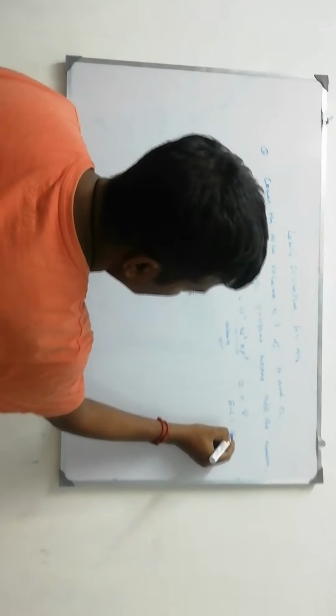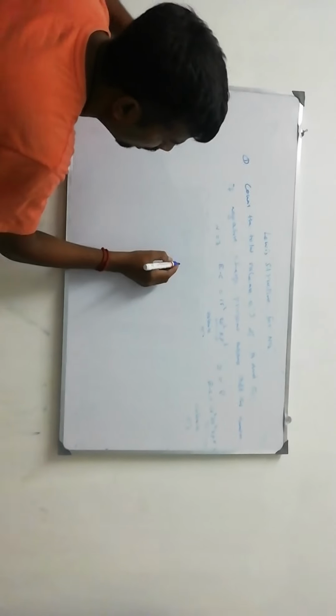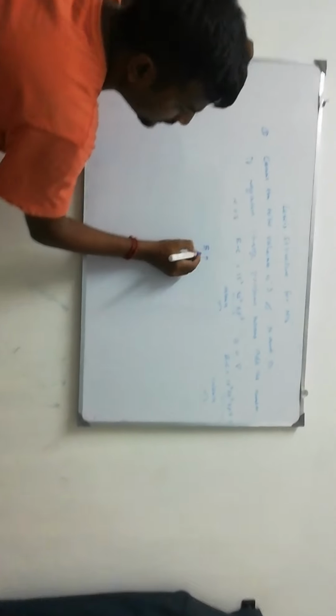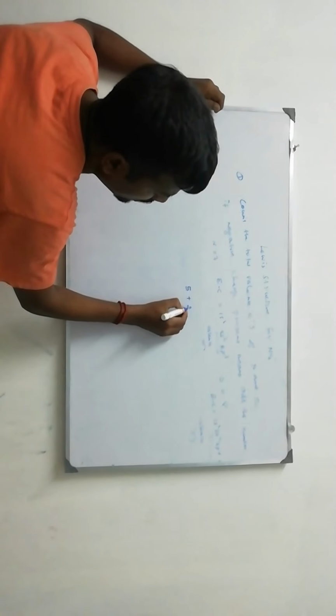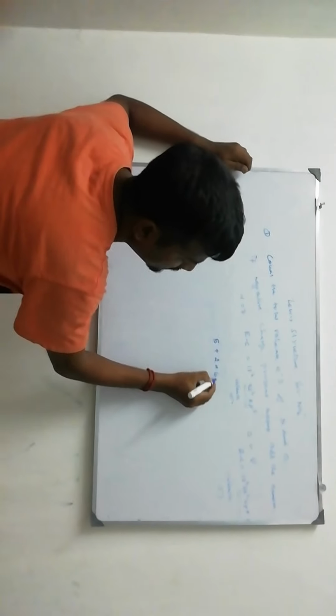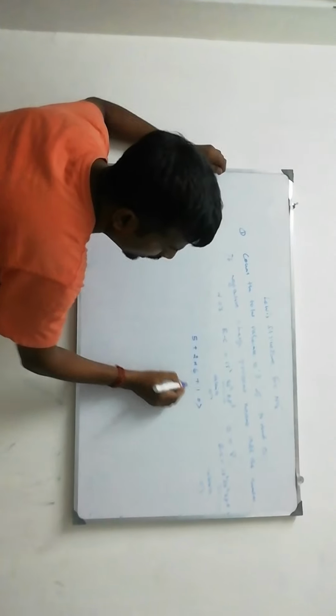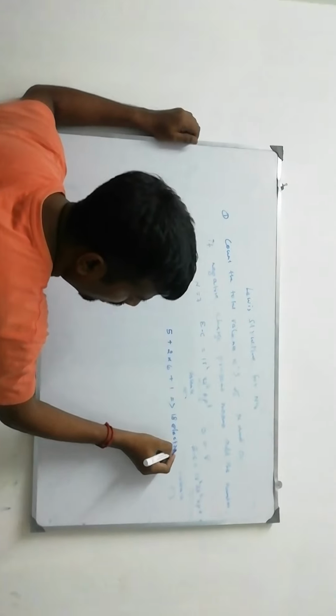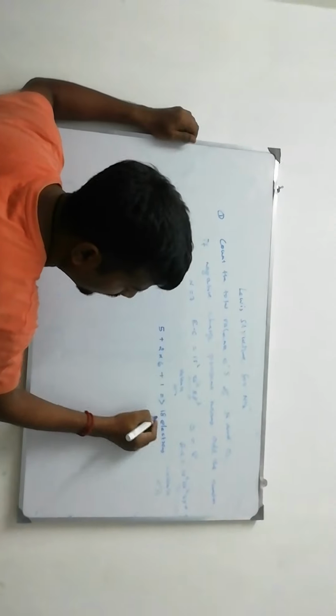These are called valence electrons. So we have to count the valence electrons now. 5 plus 2 into 6 plus 1. Totally how many? 18 electrons. So now I find that the valence electrons are 18.